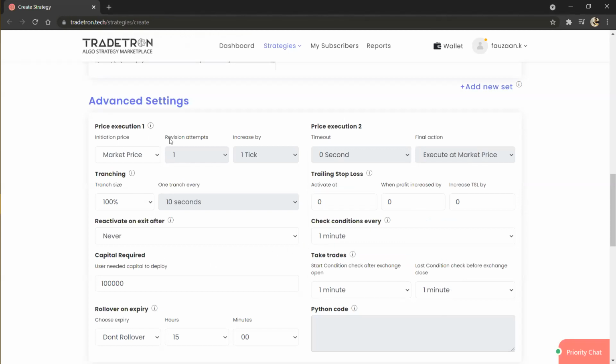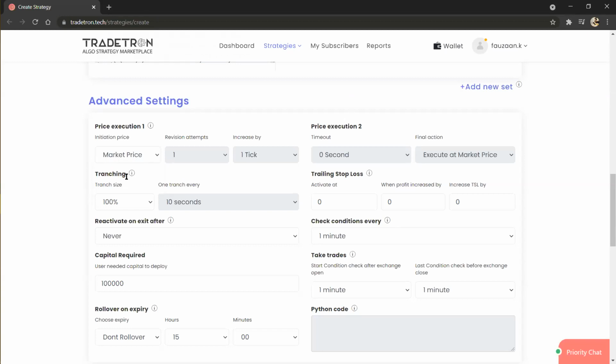Now here are the price execution techniques. There are various features regarding the price execution type, like average of bid ask, best price, market price, LTP. Apart from market price, all other types of price execution place a limit order on your broker's terminal. So it's always better to select market price to have the highest probability of executing your orders.